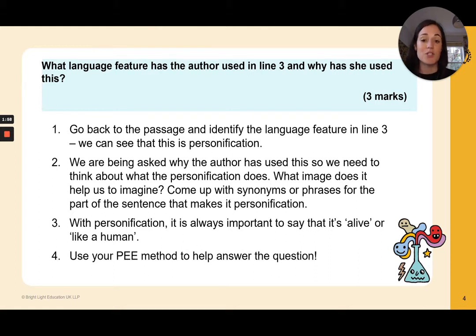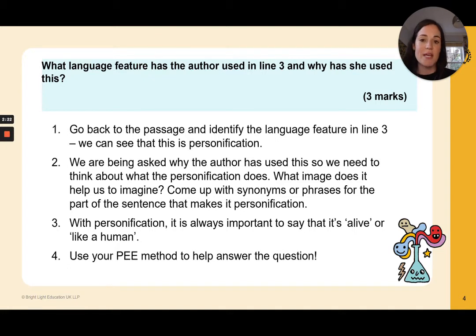The next thing you've got to do is think about why the author's used it. So in this case, we've got to think about what it does, what the personification allows the reader to imagine. What image does it help us imagine? And the best way of doing it is coming up with synonyms or phrases for the part of the sentence that makes it personification.